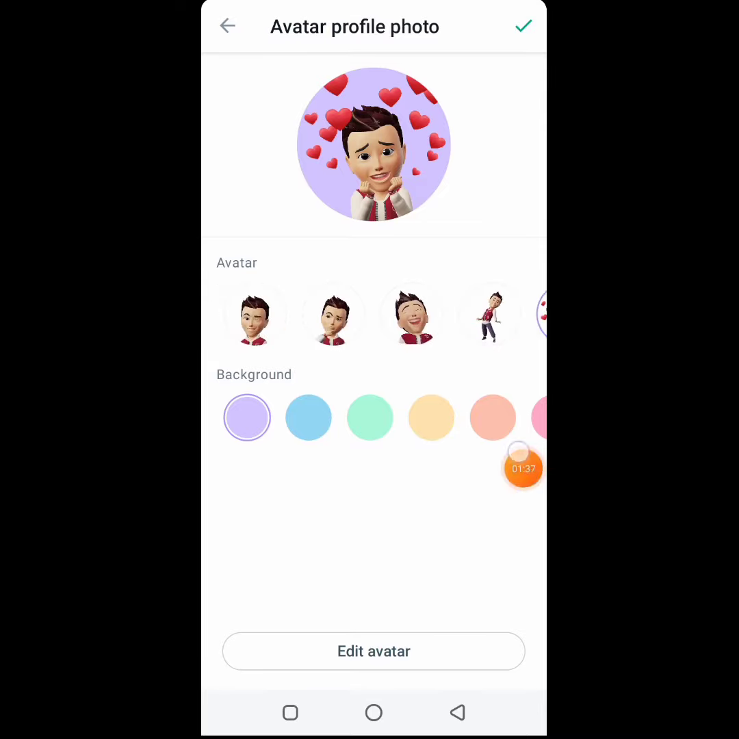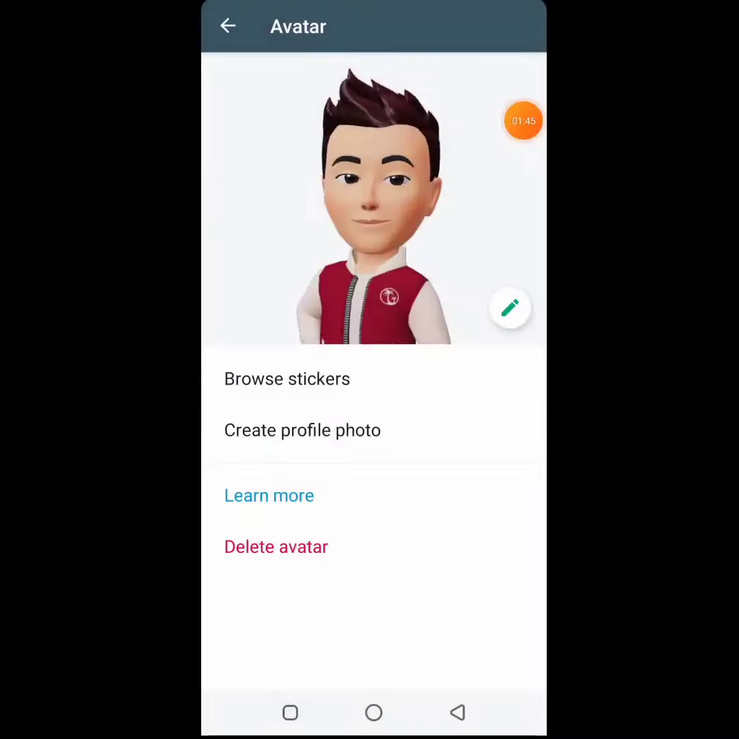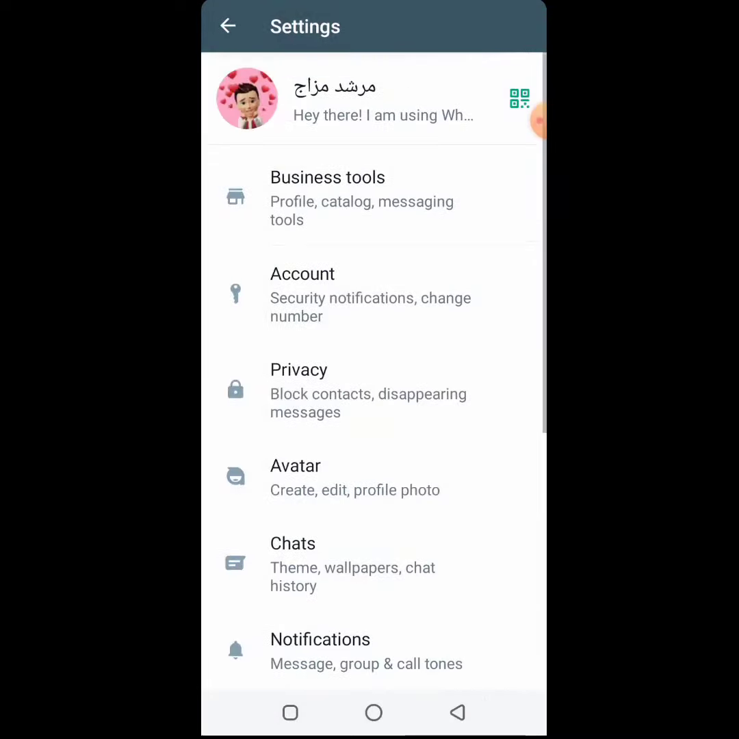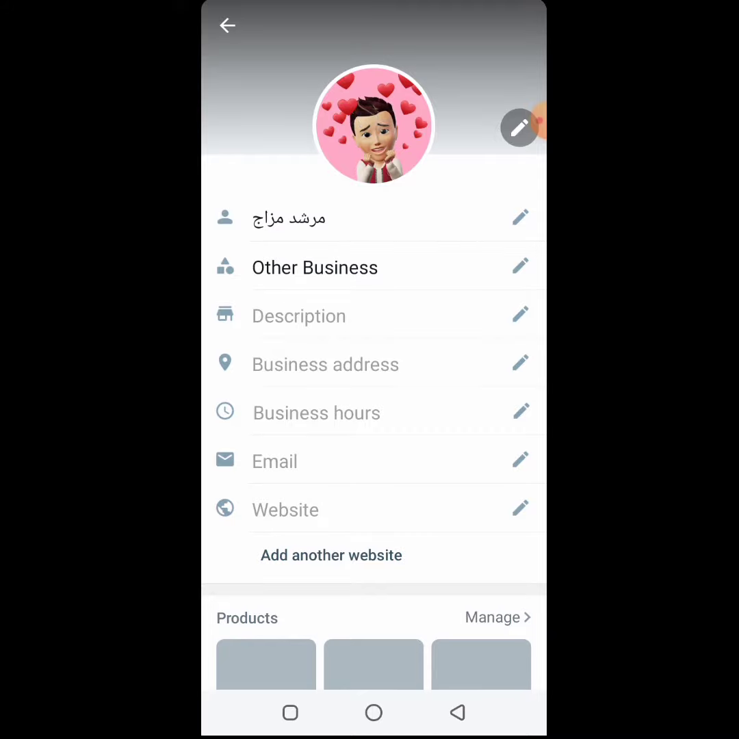Just scroll right to left. I select this. You can change your background color. Click on done. Here you can see the create profile option. You can easily create your avatar in WhatsApp.